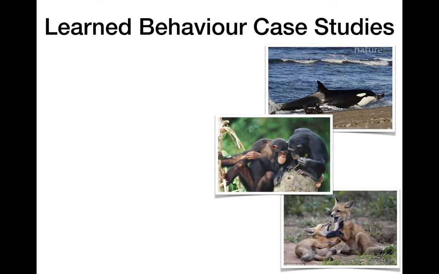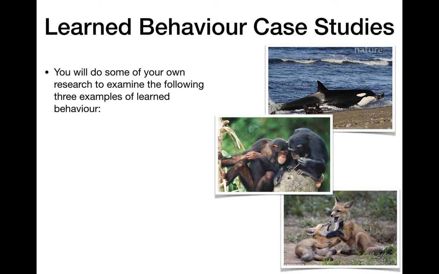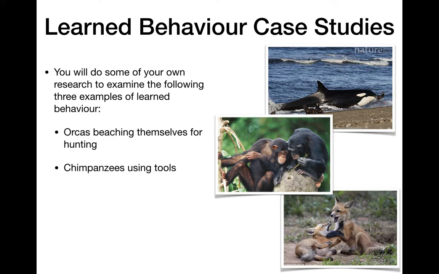Okay, that's the last thing I'm going to talk to you about. Your task is to look at 3 different examples of learned behaviors and talk about how their fitness is affected. So here are 3 behaviors. They're learned. We have orcas. Some populations of orcas will beach themselves, which is a ditch for whales, to try and catch sea lions, a hunting technique. Chimpanzees might use a tool to get termites out, a learned behavior. And fox kits play fighting. That's a learned behavior too, the play fighting between fox kits or puppies or wolf cubs.